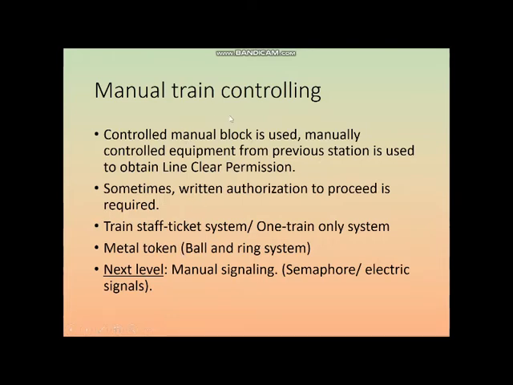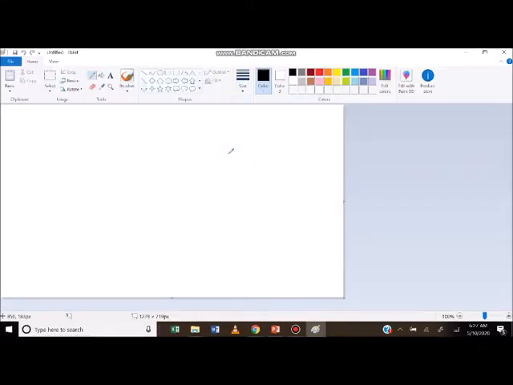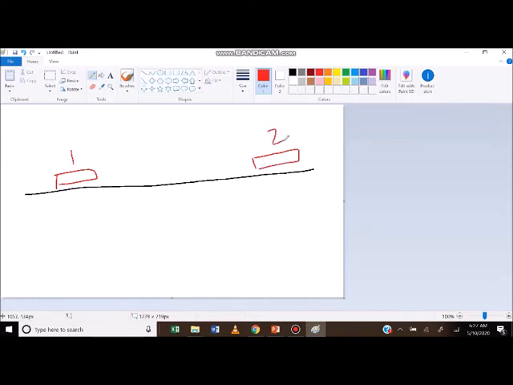They may be a block system or they may be non-block system. What is block and what is non-block, I will tell you. But earlier, a written authority was required for one train to proceed from a station. So suppose this is the railway route. This is one station. This is another station. Now suppose a train is waiting here.